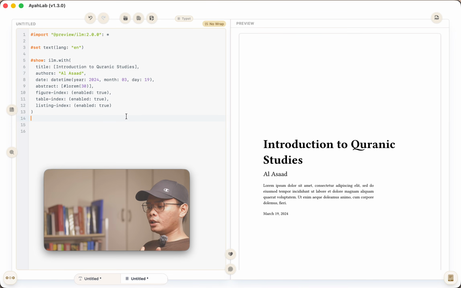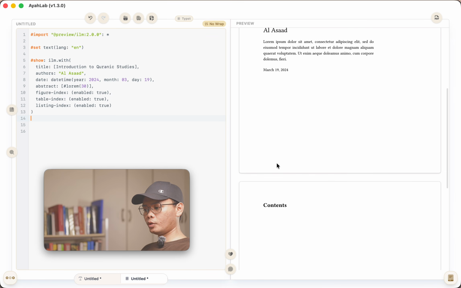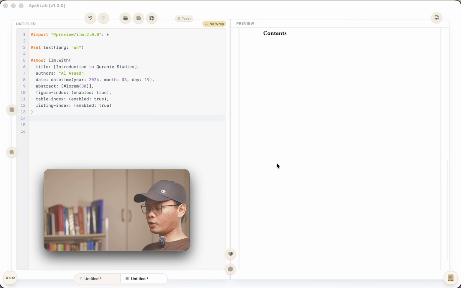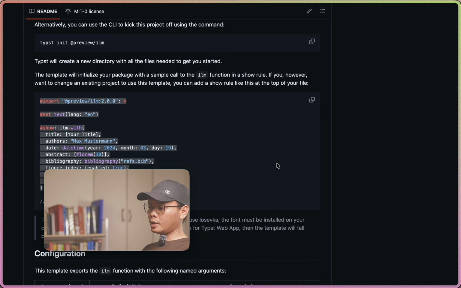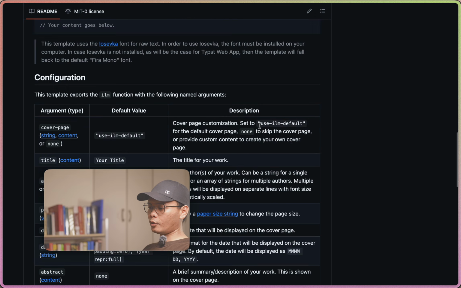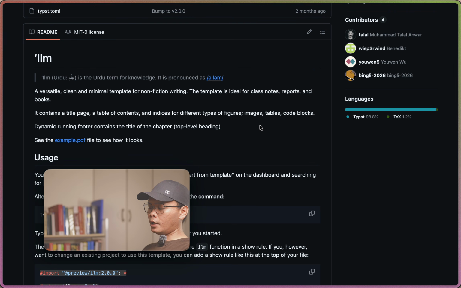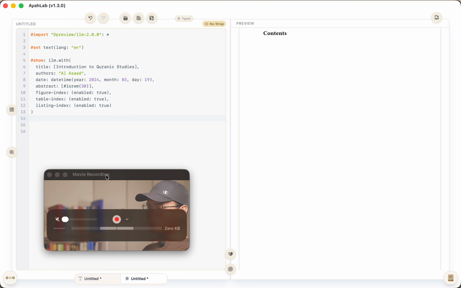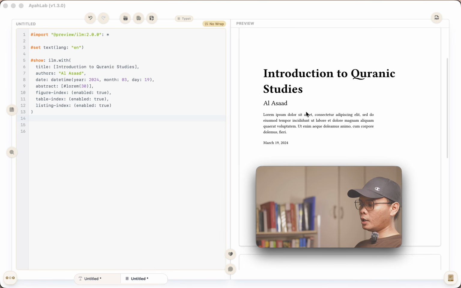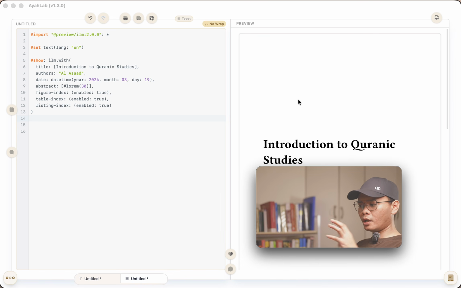So you can write a book using this one also, using Typst, and you can just follow the instructions on how to use Typst in this library, right? I have the link also in the settings page, so you can just follow it. But now the next question is, okay, we can now create a book.